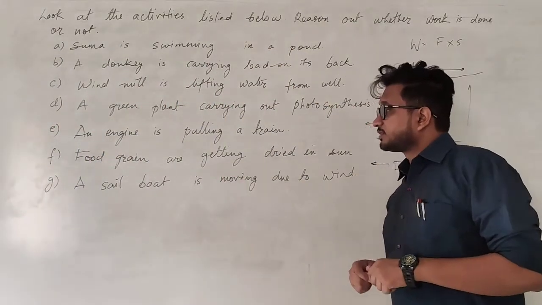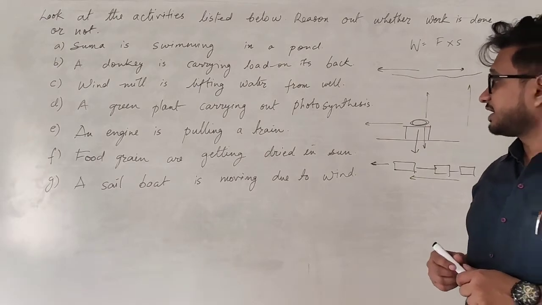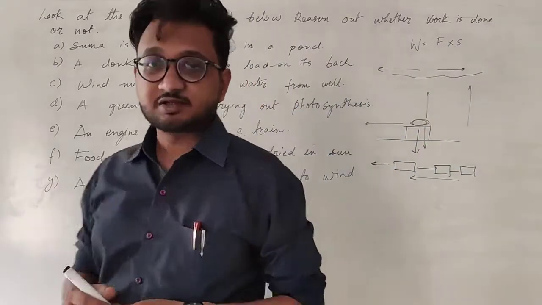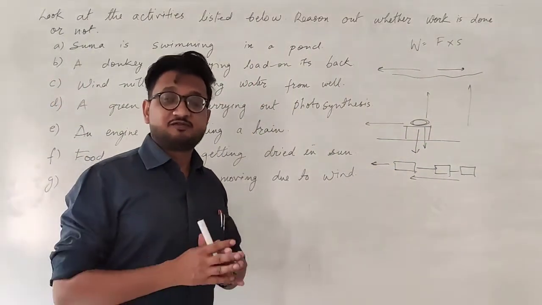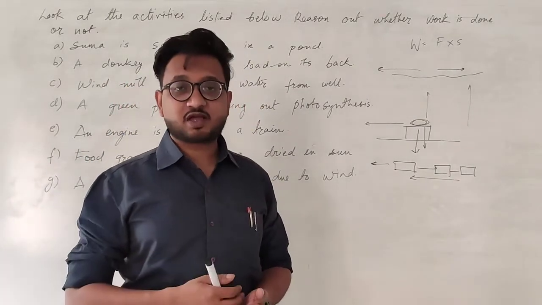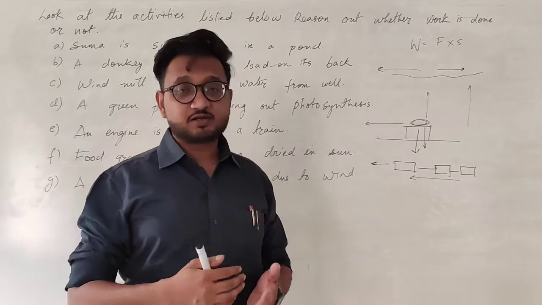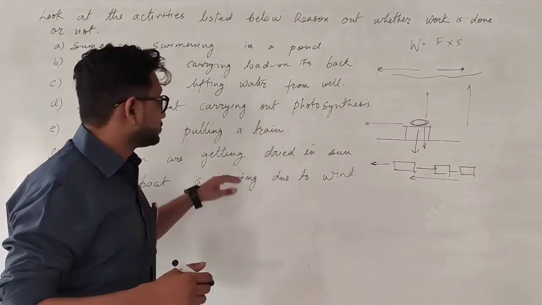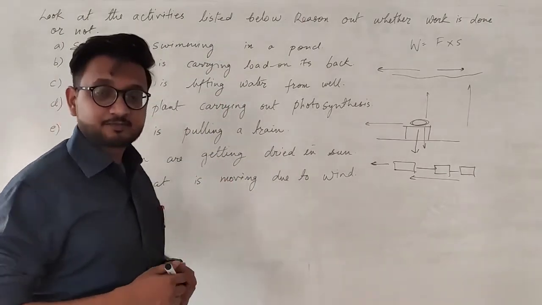The next one, food grains are getting dried in the sun. So we have food grains, we are drying them in the sun. So in this particular case, once again, no force is being applied and no displacement is happening. So no work is done. Okay.